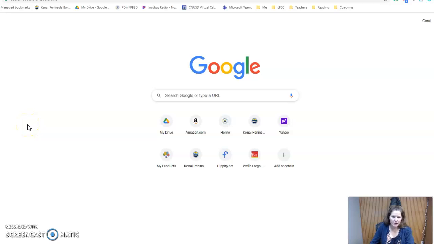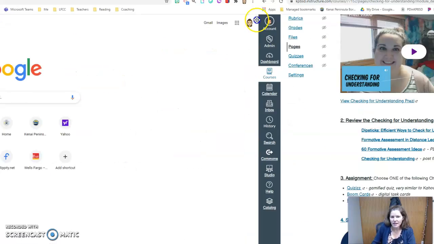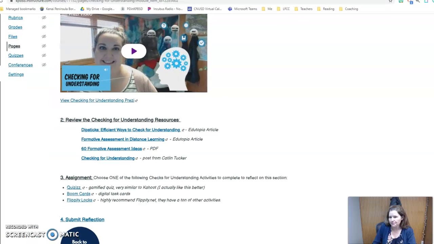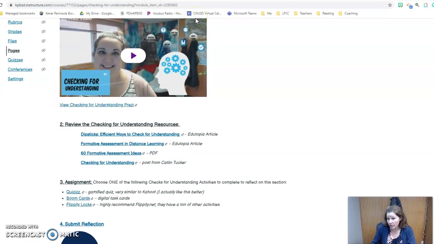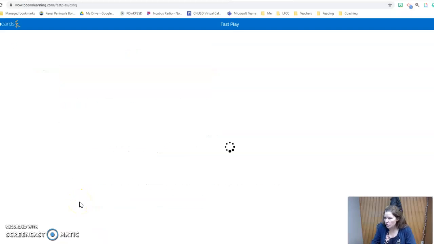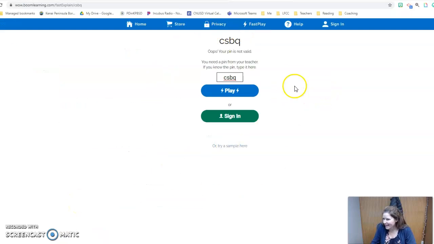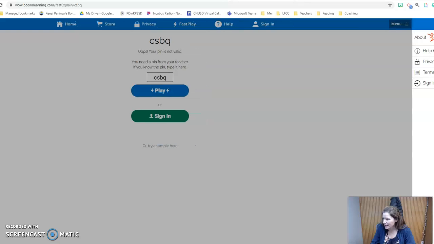I'm pretty sure that this problem is operator error, so I'm hoping that you could help me out. I wanted to check out your Boom Cards because I wanted to create a Boom Card for one of my teachers. So when I come over to your page where you have a sample, when I click into Boom Cards, this is what I get.